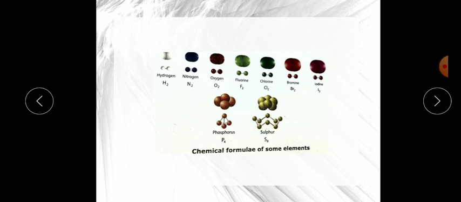Remember always, children, that a molecule is the smallest particle of a chemical element or a compound that has the same properties as that element. For example, a hydrogen molecule is made up of hydrogen atoms, so both have the same property. What is the property of hydrogen? Hydrogen is a gas, so both are gases, and the property remains the same. So, understood what an element is and what a molecule is?